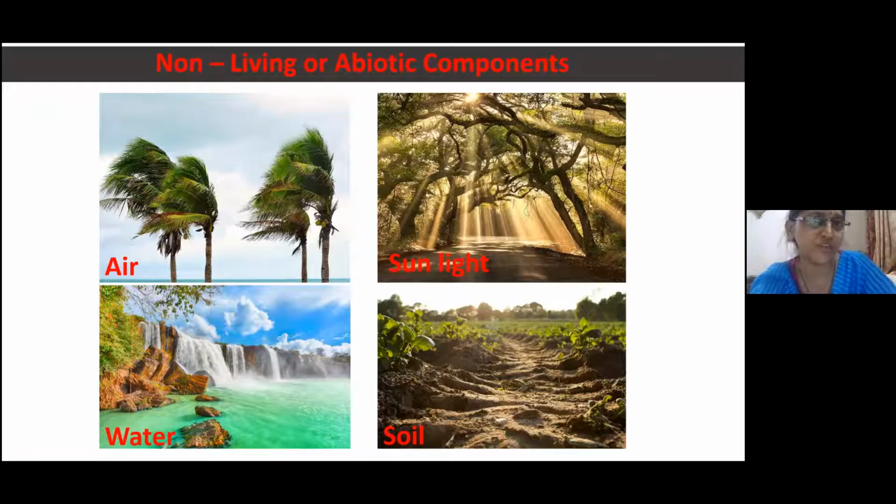Means components which are non-living are known as abiotic components. Have you followed this much? Yes, madam. These things we already completed in 9th standard.